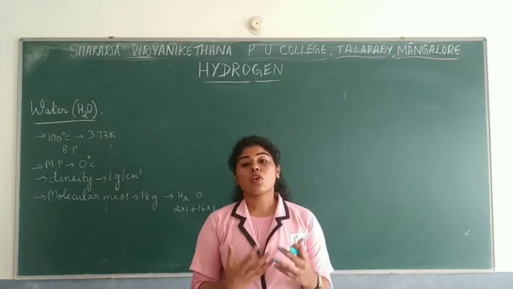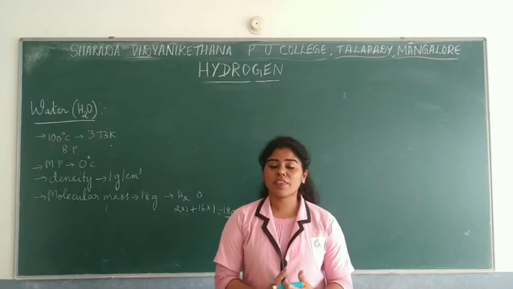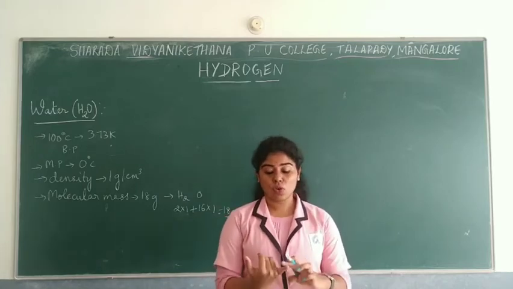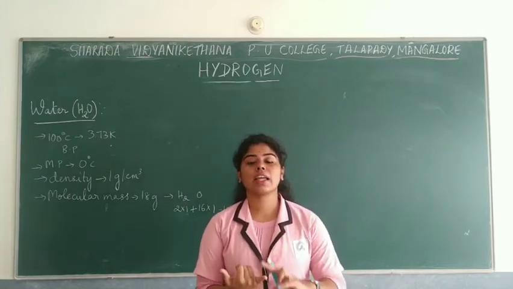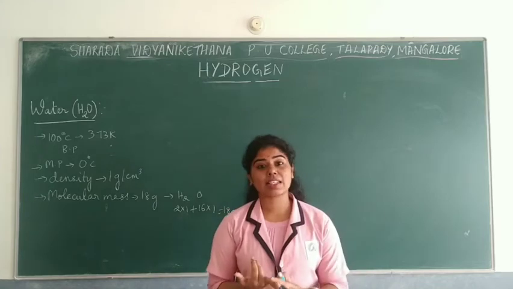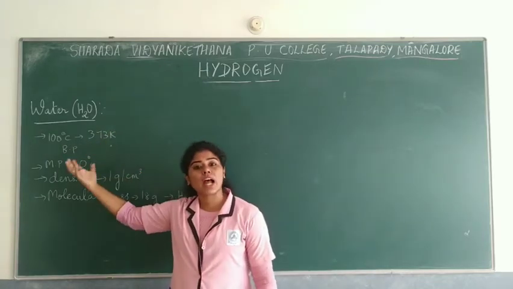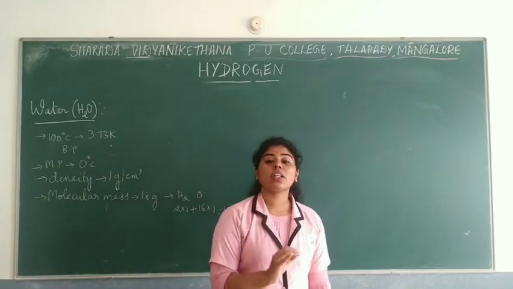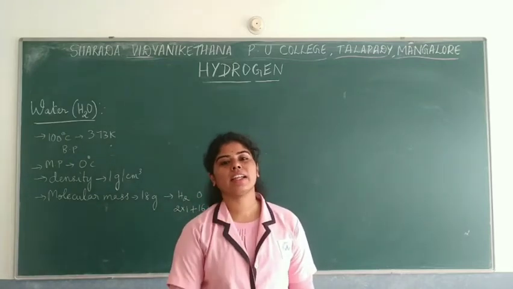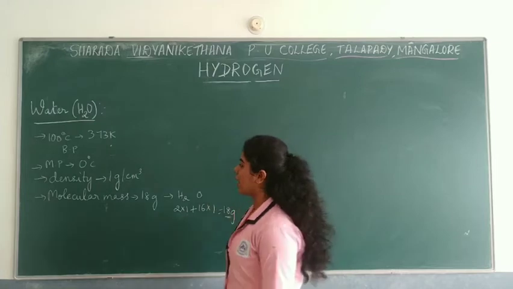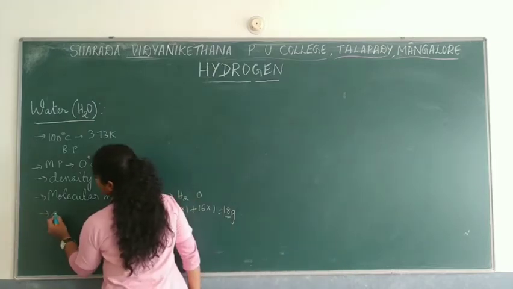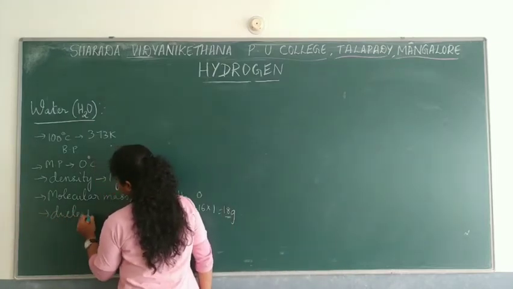Now talking about the other physical properties, you know that water has a high heat of vaporization and a high heat of fusion. It also has a high boiling point, high melting point, and water is said to have a high dielectric constant. Now dielectric constant is a new term, right?